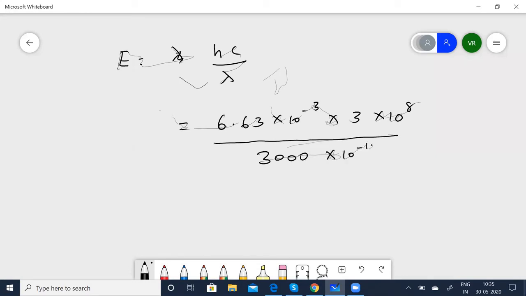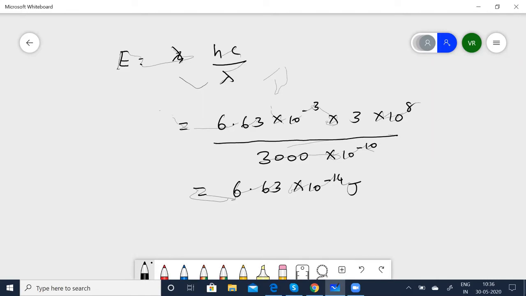You're converting it to meters. So that gives you 6.63 into 10 to the power of minus 14 joules. So this 3000 becomes 10 to the power of 3 into 10 to the power of minus 10, so that becomes 10 to the power of minus 7 at the bottom. When it goes up, you can calculate and find out it is going to be 10 to the power of minus 14 joules.